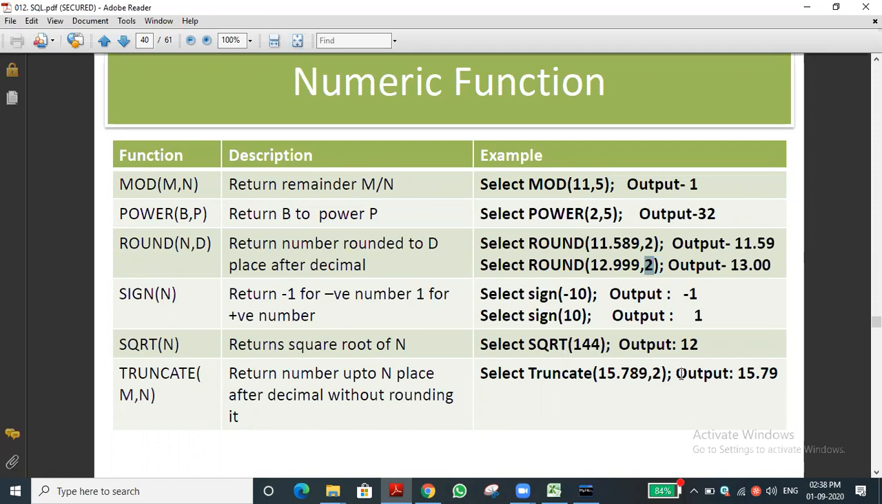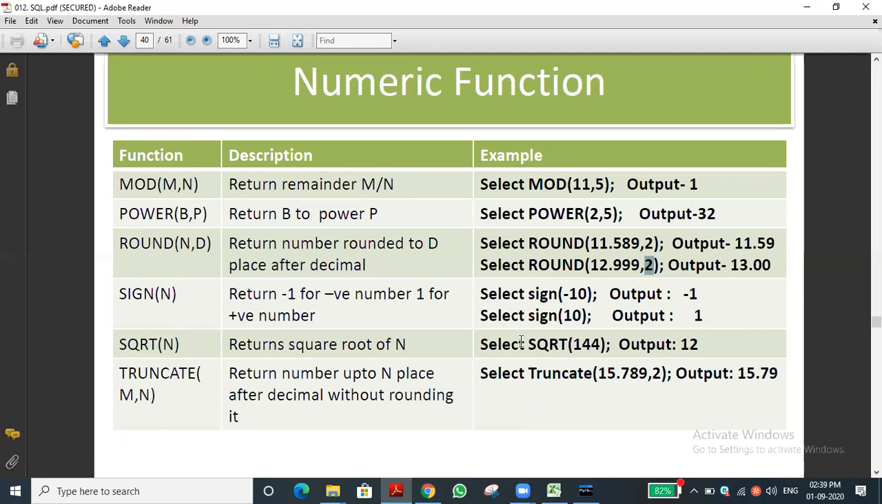It is the truncate function. You can see this returns the number up to n places after the decimal point. If you want to cut the decimal places, truncate will display the decimal point alone. It will stop at the limit. You can see, select truncate 15.789, 2 is there, means 79. It will round off as well as stop with the 2 decimal points. Both look similar, round off and truncate, but there is a small difference. Truncate will round off as well as show the 2 digits. Round off also does the same thing, but there are some exceptions.